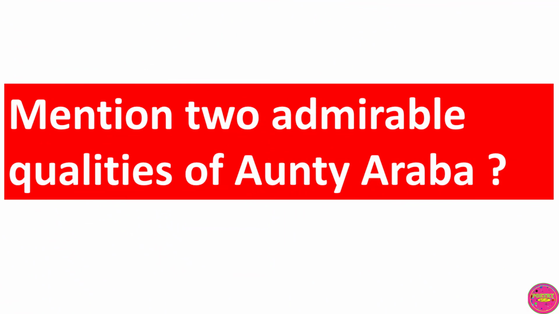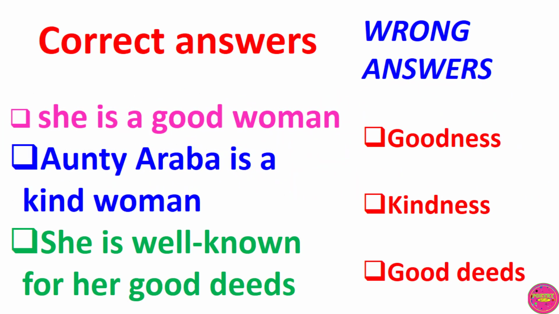Let's consider this question. Mention 2 admirable qualities of Antiaraba. Candidates who present answers such as goodness, kindness, good deeds will be marked wrong. These answers are correct. However, don't present one-word answers. Present your answers in sentences, such as: Antiaraba is a good woman. She is a kind woman. She is well known for her good deeds.